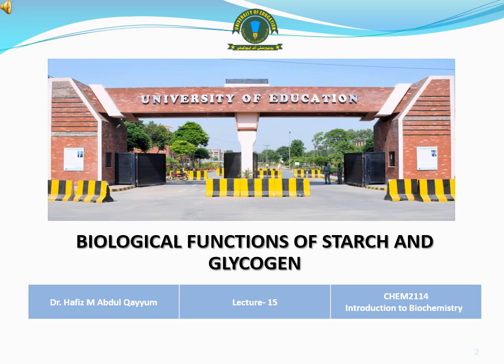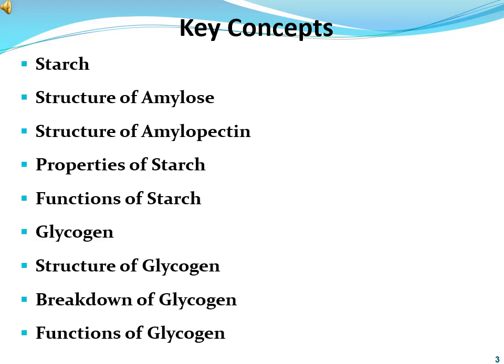We discussed biological functions of starch and biological functions of glycogen. First of all, key concepts. Key concepts include starch, structure of amylose, structure of amylopectin, properties of starch, and function of starch. After this, we will discuss glycogen, structure of glycogen, breakdown of glycogen, and last one we discuss functions of glycogen.